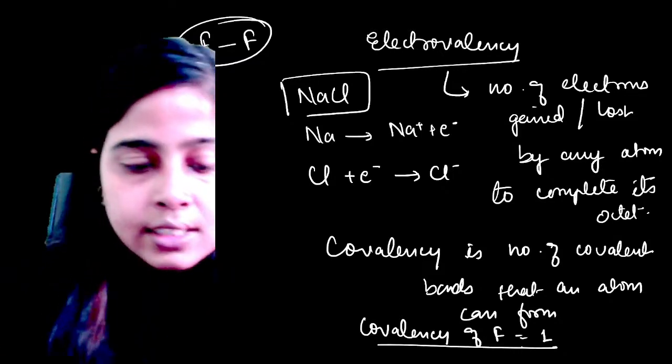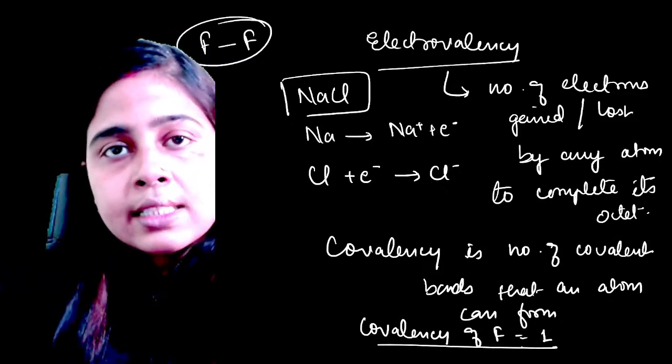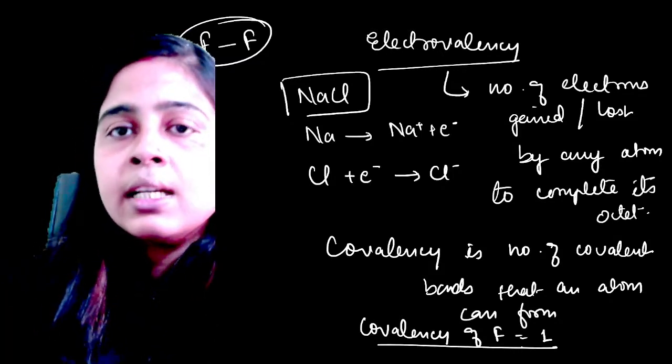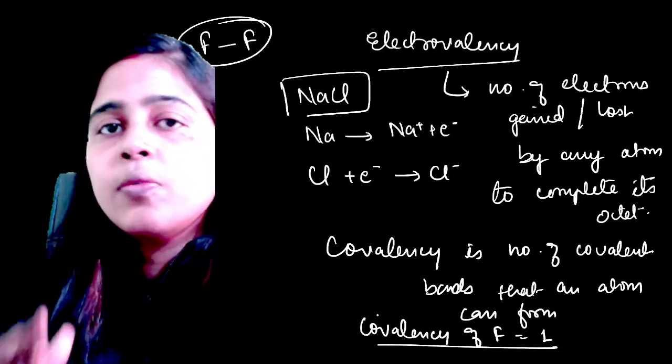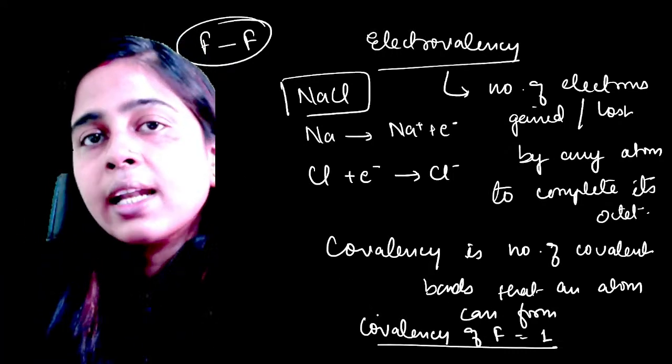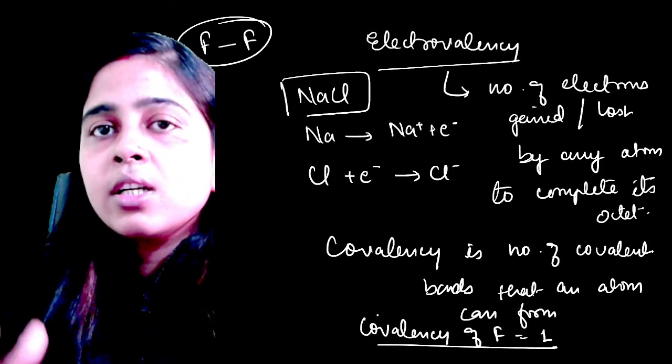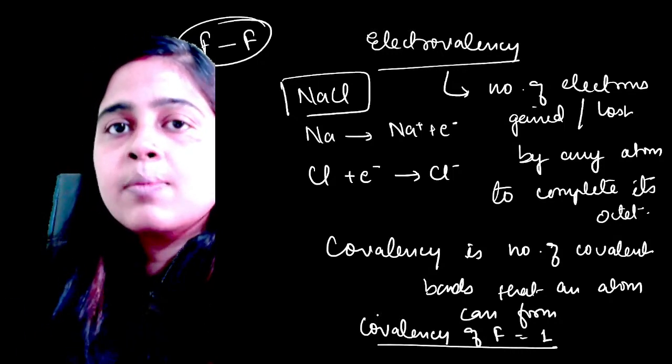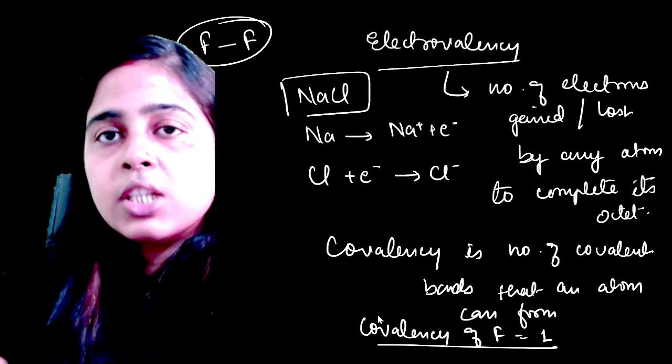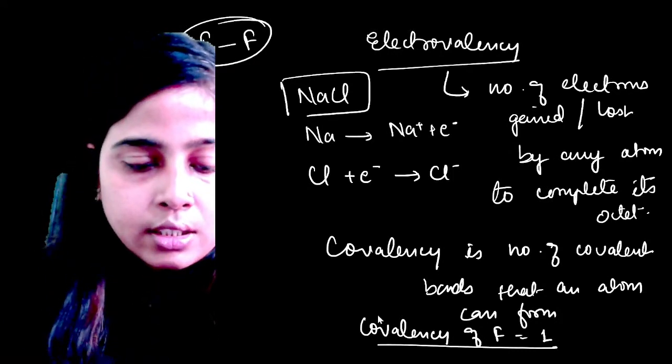Clear? And yes, covalency and electrovalency can be the same for any element. For example, the covalency of fluorine is 1 and the electrovalency of fluorine is also 1, because fluorine can gain a maximum of 1 electron only to achieve its noble gas configuration.